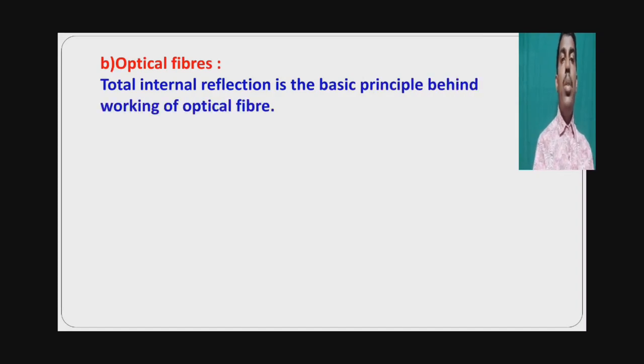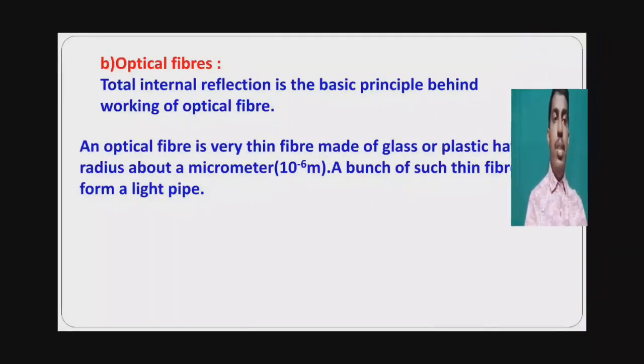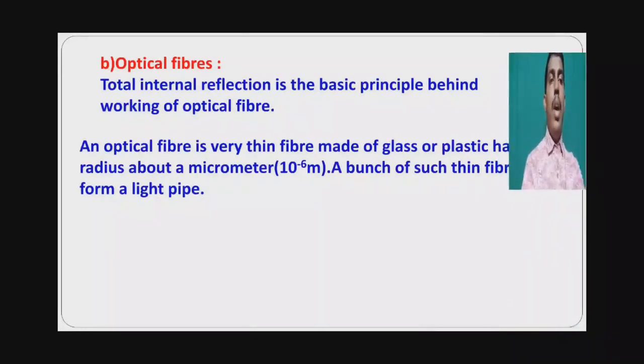Second one, optical fiber. Total internal reflection is the basic principle behind the working of optical fiber. An optical fiber is a very thin fiber made of glass or plastic, having a radius of about a micrometer. A micrometer is equal to 10 power minus 6 meters. That is, the optical fiber has a very low radius. A bunch of such fibers forms a light pipe.